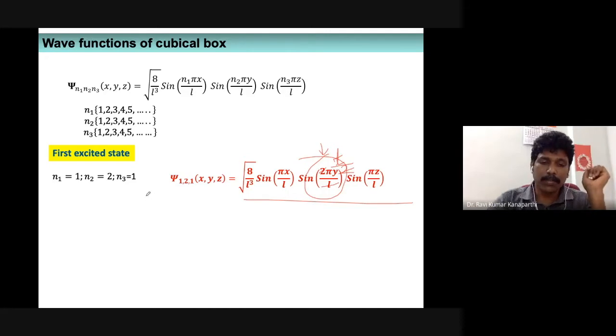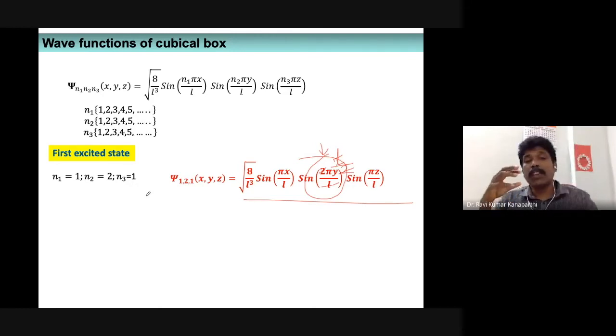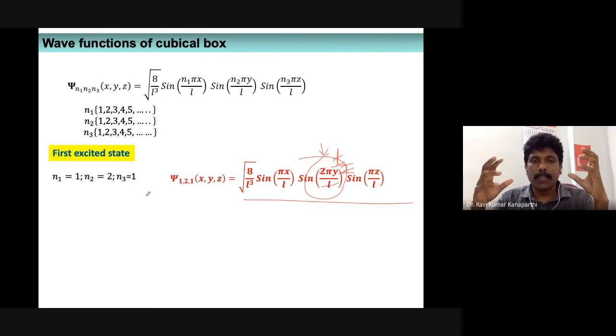Is it clear to you? It doesn't matter what value sine pi x by L is contributing. Similarly, it doesn't matter what sine pi z by L is contributing, because 0 multiplied by any number is 0. Therefore, at the center of the box, the wave function is totally 0 in this particular case.